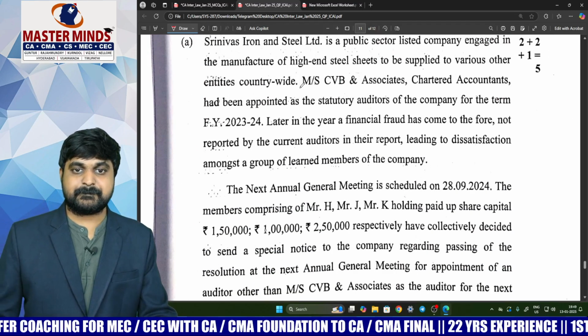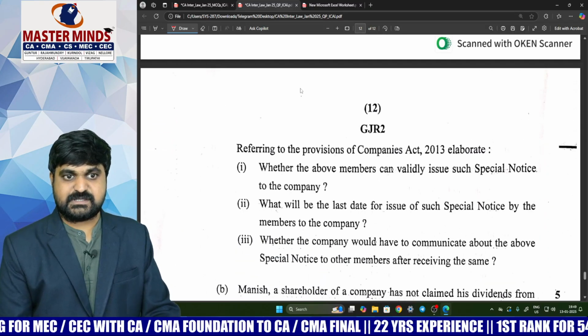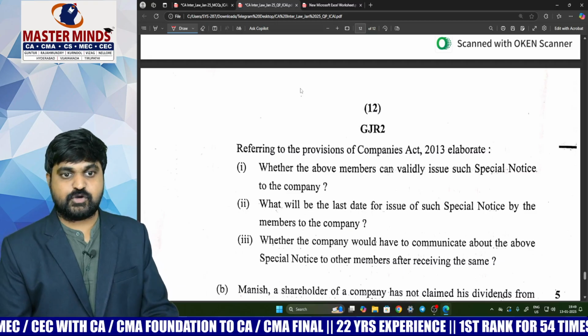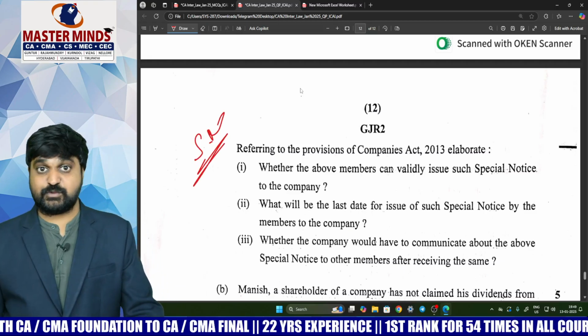Next one. This is about the same concept, appointment of an auditor other than the retiring auditor by issue of special notice. Same concept, but two different questions got covered.